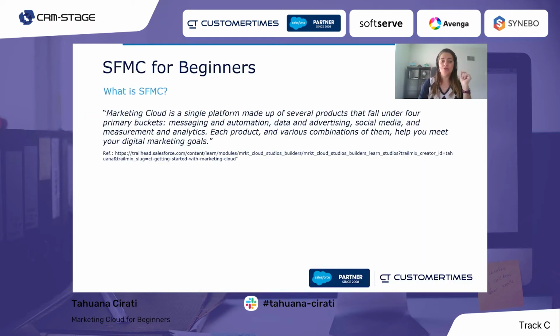So first things first, what is Marketing Cloud and how is Marketing Cloud structured? Well, the definition from Trailhead is: Marketing Cloud is a single platform made up of several products that fall under 4 primary buckets: messaging and automation, data and advertising, social media, and measurement and analytics.